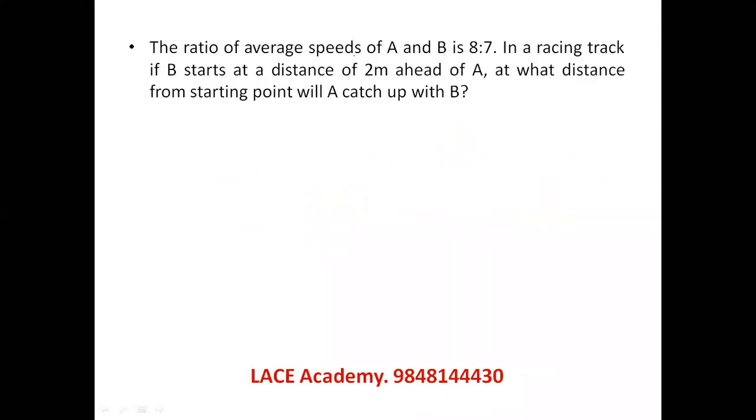The ratio of average speeds of A and B is 8:7. On a racing track, if B is starting at a distance of 2 meters ahead of A, at what distance from the starting point will A catch up with B? If A wants to catch up with B, both have to go to the same point at the same time. Let's say this person is traveling at 8 meters per second, this person is traveling at 7 meters per second.